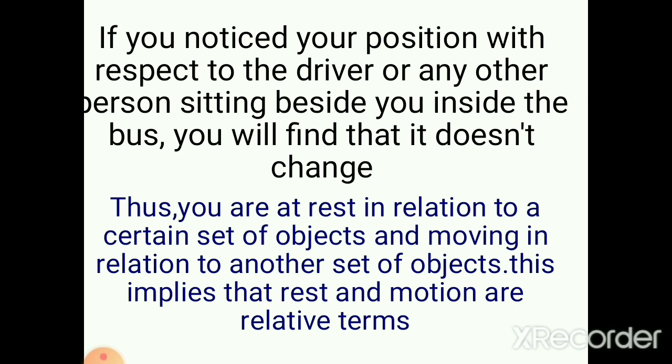But if you notice your position with respect to the driver or any other person sitting beside you inside the bus, you will find that it is not changing. Thus, you are at rest in relation to a certain set of objects and moving in relation to another set of objects. This implies that rest and motion are relative terms.